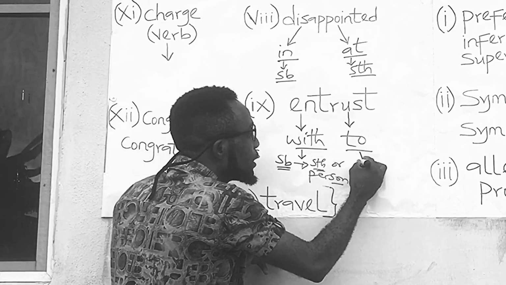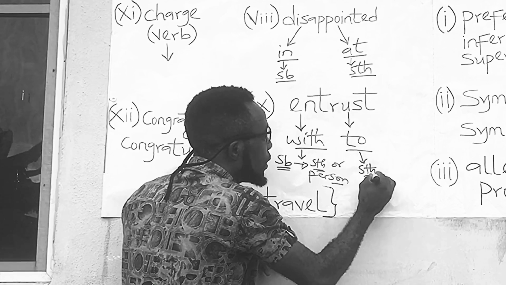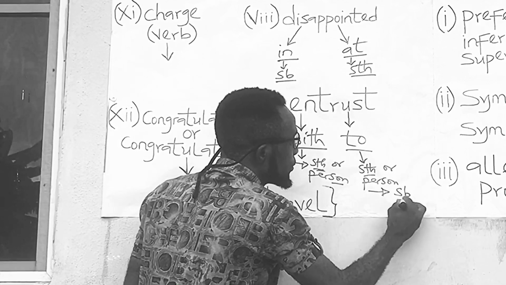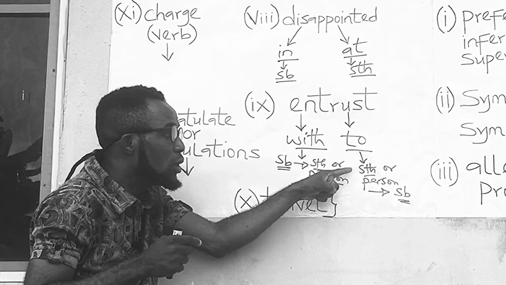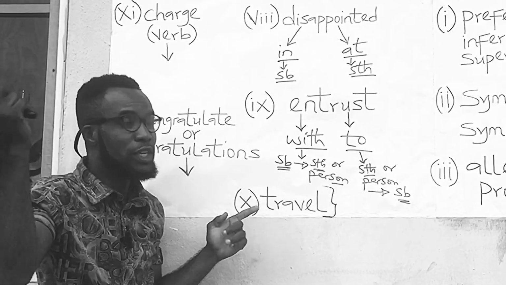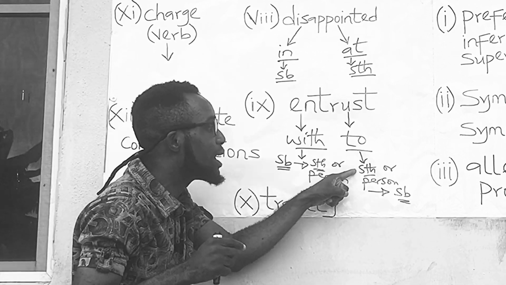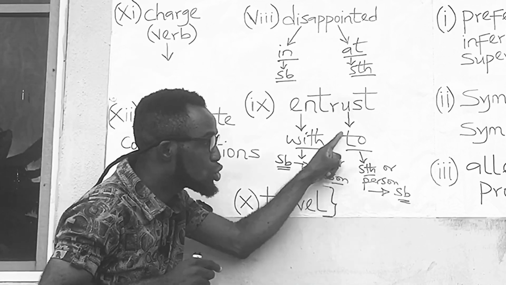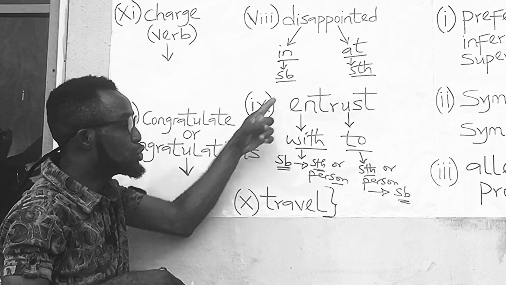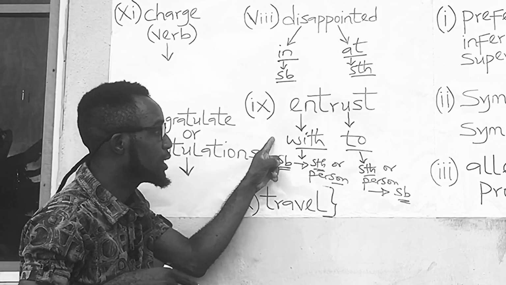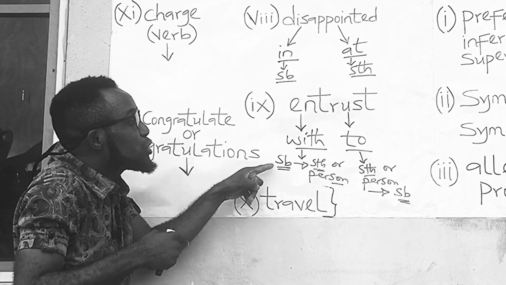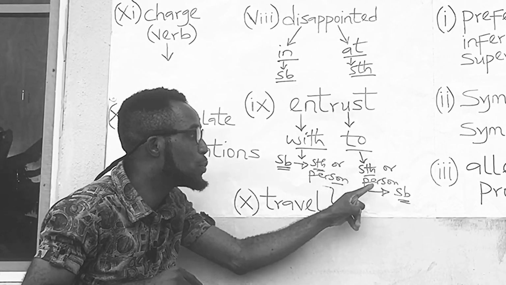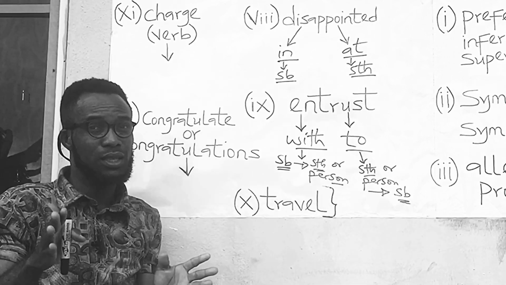But you entrust something or a person to somebody. For example, I am entrusting my car to you. I am entrusting my wife to you. So see the summary. Entrust carries two prepositions, which are with and to. While you entrust somebody with something or a person, you entrust something or a person to somebody. I believe that is understood.